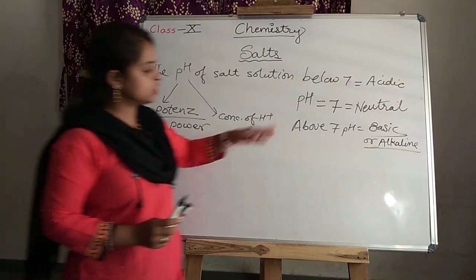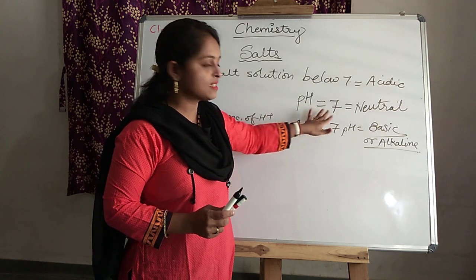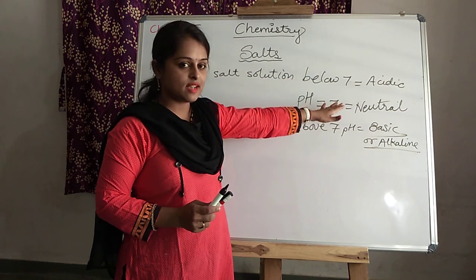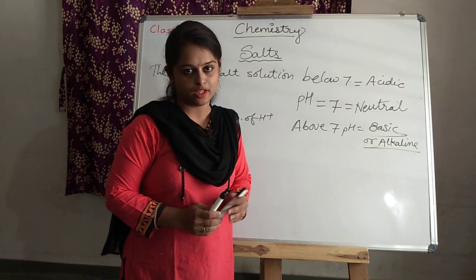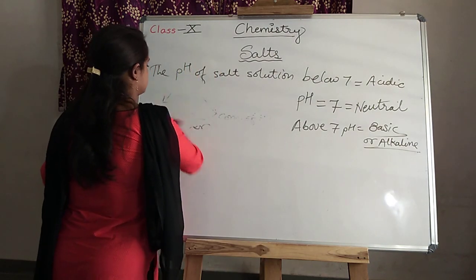Clear? So the compounds or solutions having exactly pH 7 are neutral. Those below pH 7 are acidic, and those above pH 7 are basic or alkaline in nature.